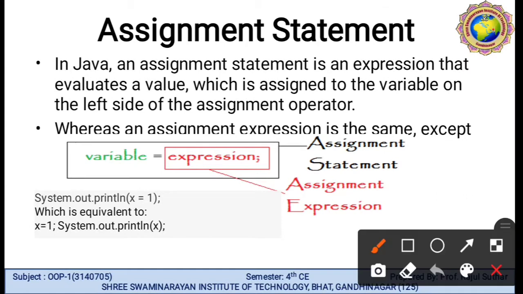You can also use a is equal to a plus b. In this, a is a variable and a plus b is an expression. Between them we are using the equal to sign.